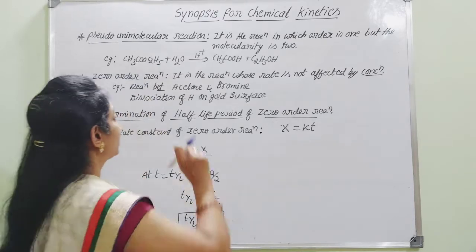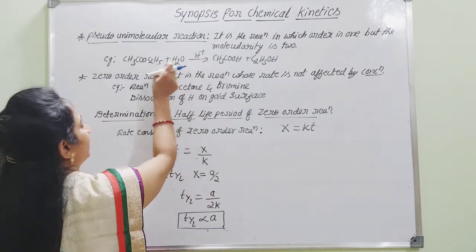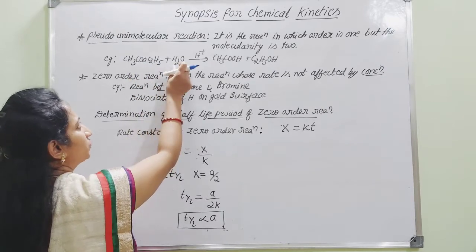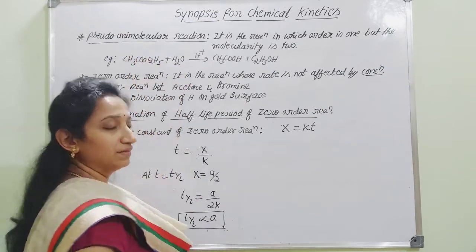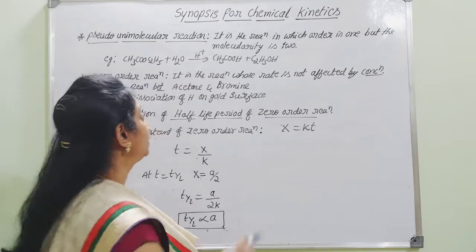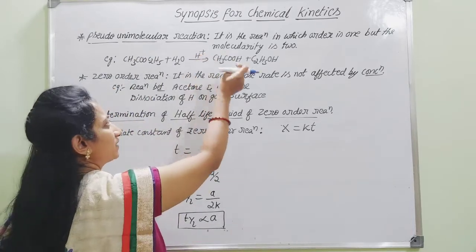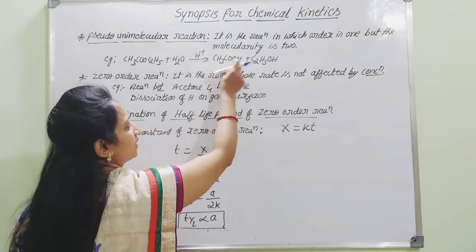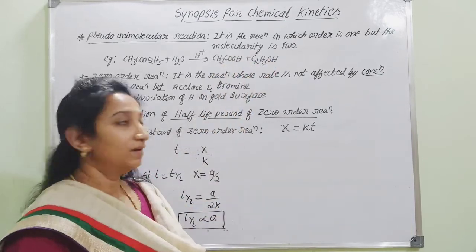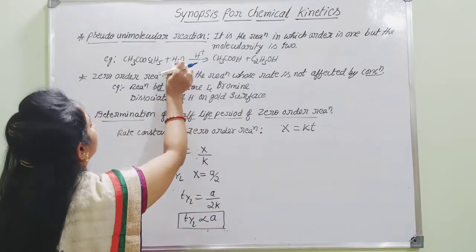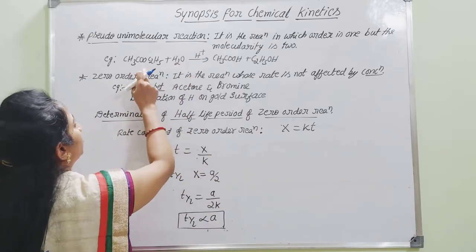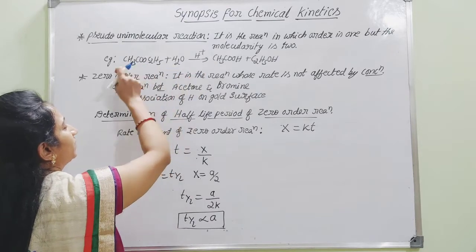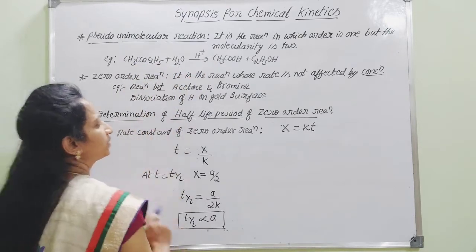During this acid hydrolysis of ester, the two reactant molecules, as you can see here, one is water and the other is ester. They react with each other in the presence of a small amount of acid to give the respective acid and alcohol, acetic acid and ethanol. Even though, according to this expression, two molecules are involved during this reaction,